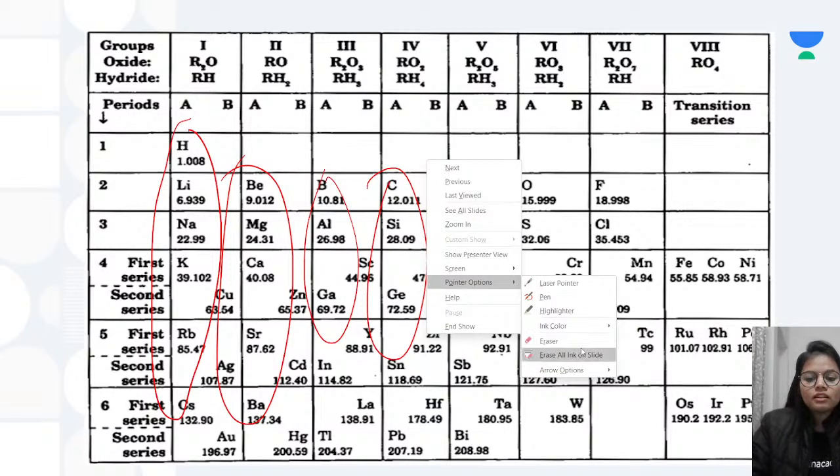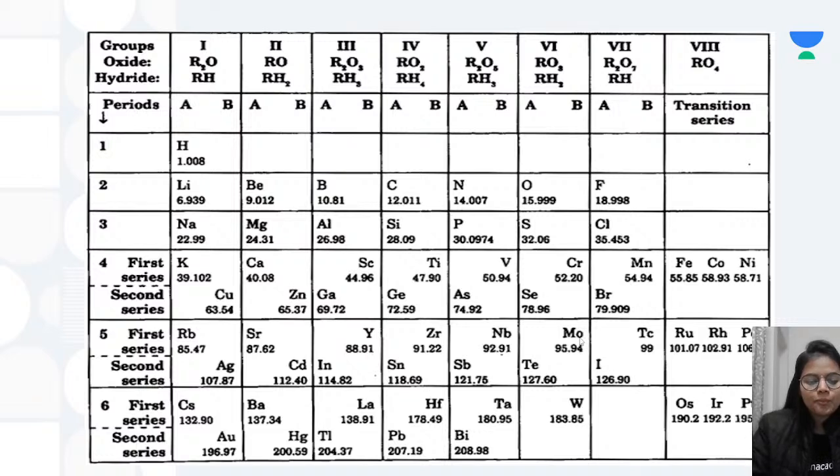The next thing that was told is about the valency. From group 1 to 4, it is equal to 1, 2, 3 or 4. From group 5 to group 7, it is equal to the group number subtracted from 8. So 8 minus 5, 8 minus 6, 8 minus 7, and so on. This is how to calculate the valency for groups 5 to 7, and otherwise from 1 to 4 it is the same as the group number, that is 1, 2, 3 or 4.